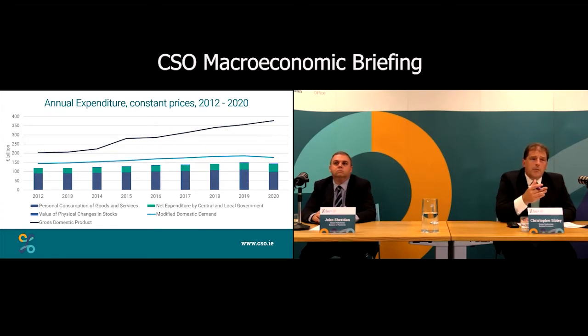And you can build that up from consumption, government spending, and then the gap between the stacked bar there and the blue line is a modified investment. So when we take out IP and aircraft, you're left with that element to bring you up to the blue line. So that's our modified measure on the expenditure side, modified domestic demand, and that's down 4.9% in a year.